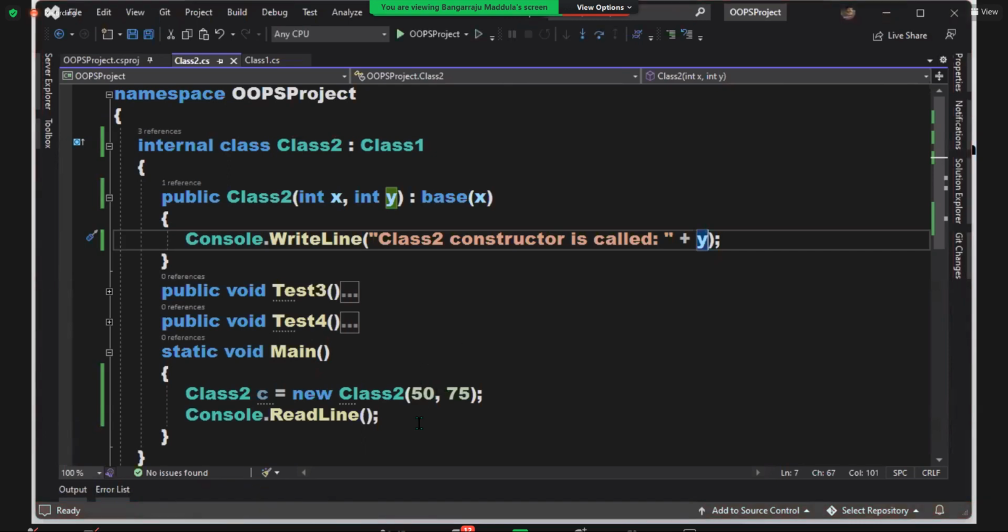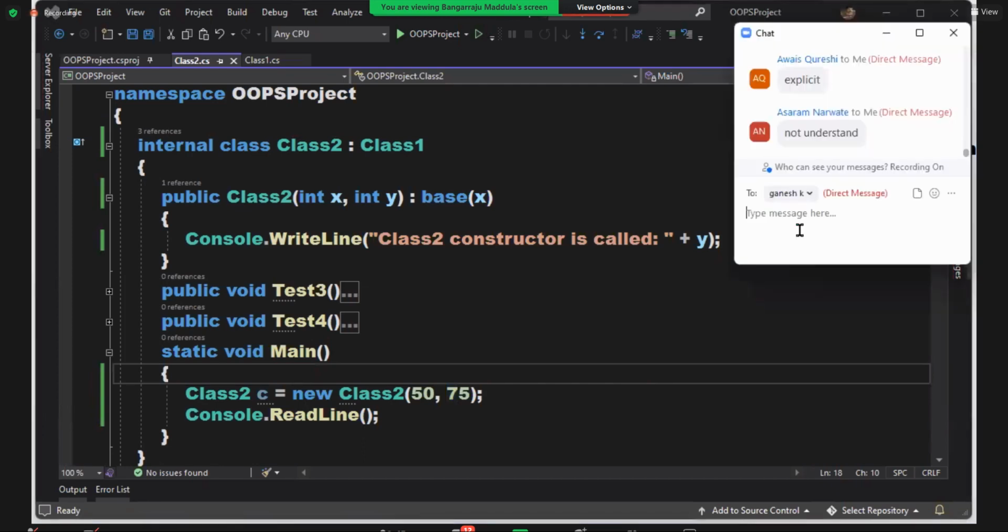Understood my point? So right now, I'm just trying to pass on the values. The value 50 is for the parent. The value 75 is for the child. You can pass a value like this. Is that clear? Not understood, sir. What is your doubt? Tell me. Not understood means what you did not understand.